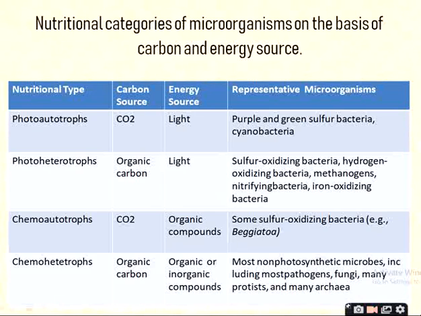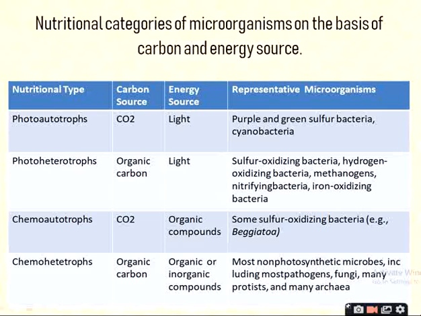आपण अगोदर जे पाहिलं, कार्बन, एनर्जी अँड इलेक्ट्रॉन्स, that classification is not useful for us. Only this classification is useful for us, in which we have to classify the microorganisms on the basis of carbon and energy source.